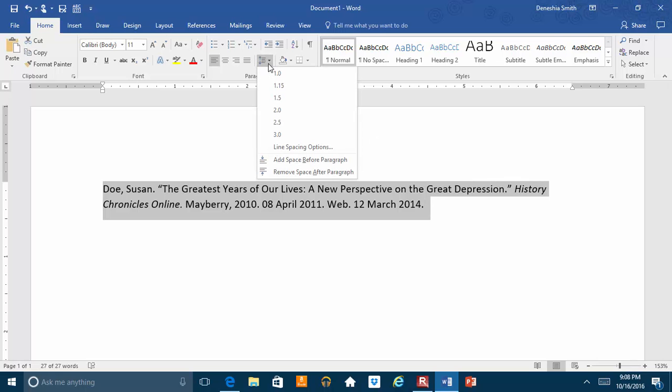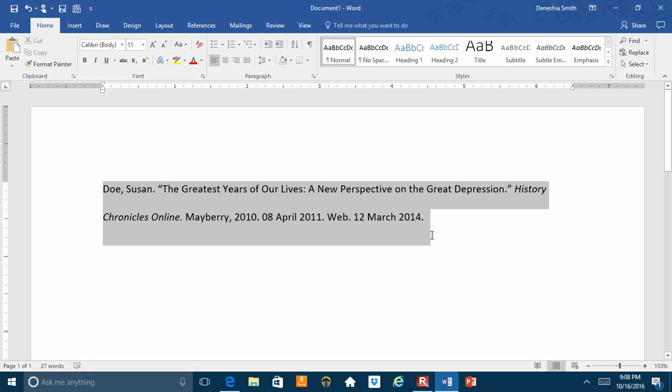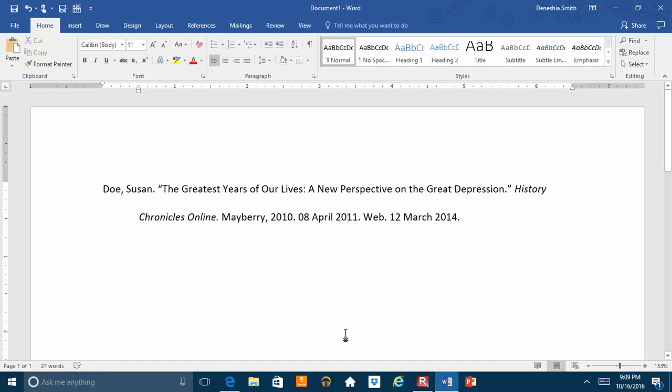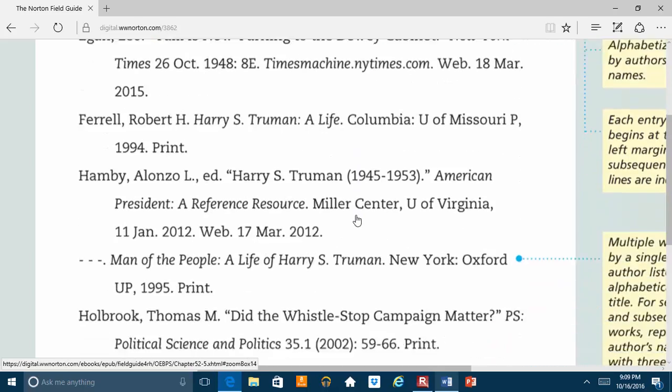Here in the paragraph section, you want to go to 2.0, which indicates that it is double-spaced. And then you also want to go under paragraph, indentation section, and select the hanging indentation. When you do, that will automatically indent every subsequent line that wraps over of the full citation. When it's time to begin a new citation, just hit enter and it'll automatically start at the left margin. As it wraps around, it will automatically indent any subsequent lines. So that is the proper way to format your works cited page, and we can see examples of that here.